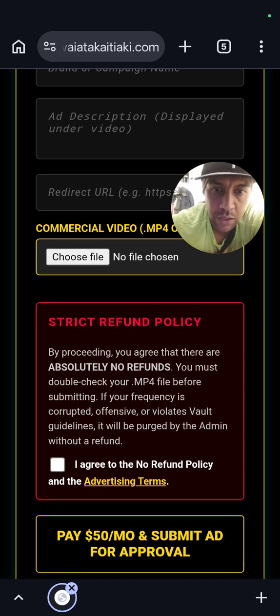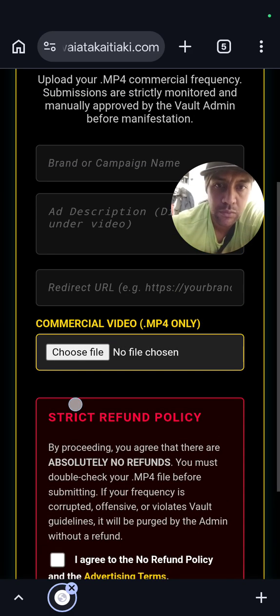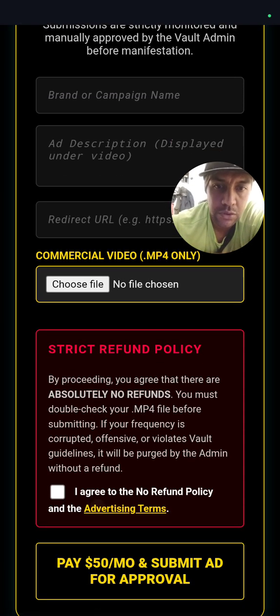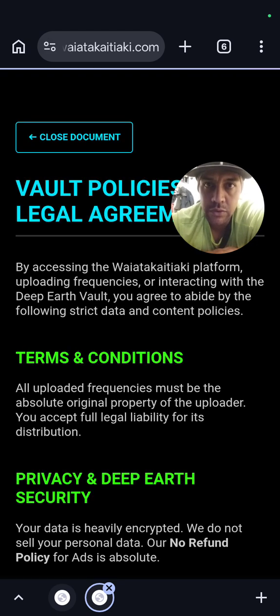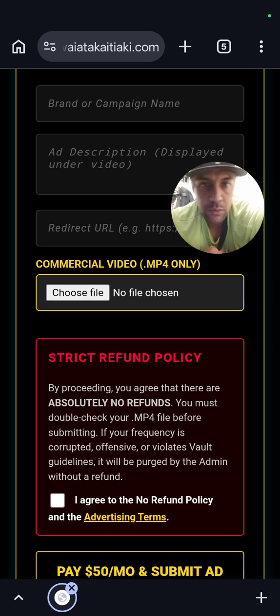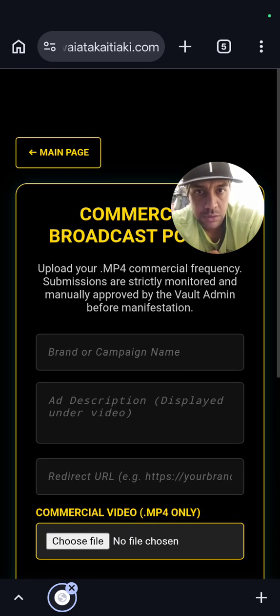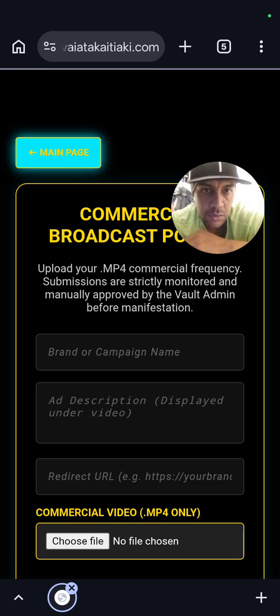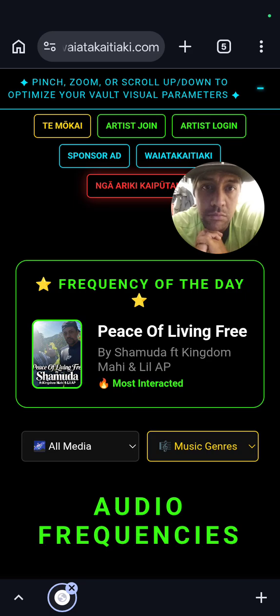Gotta give your ad description, but for the ads I've made it like $50 a month, so your ad stays on there for a month for $50, and it goes for approval because you got to follow the terms and conditions here as well. Advertising terms and conditions, not allow bad language on there, nudity or anything like that, just the basic terms and conditions that will breach the Human Rights Acts and all the video acts. So there you have it, guys.